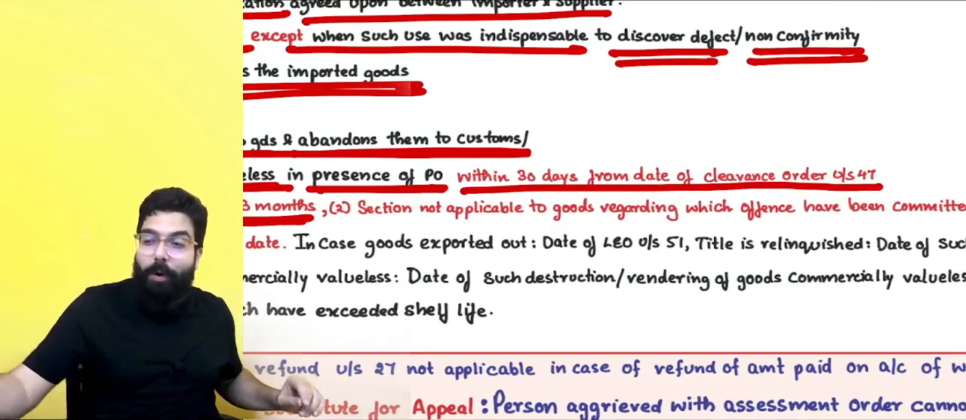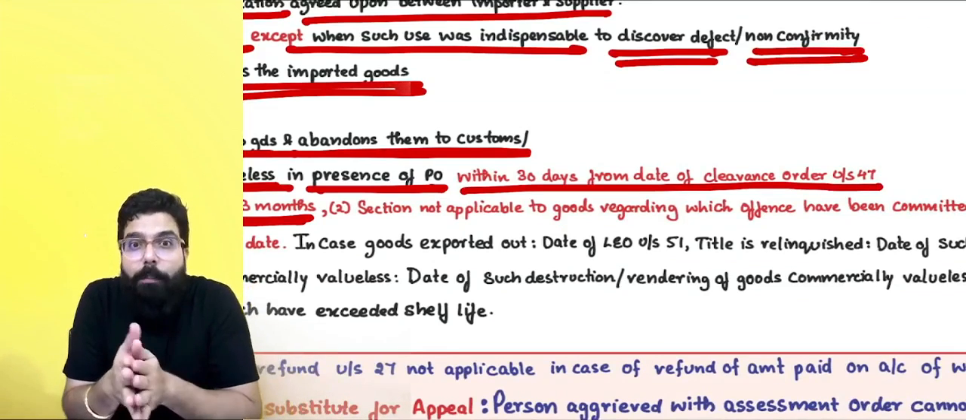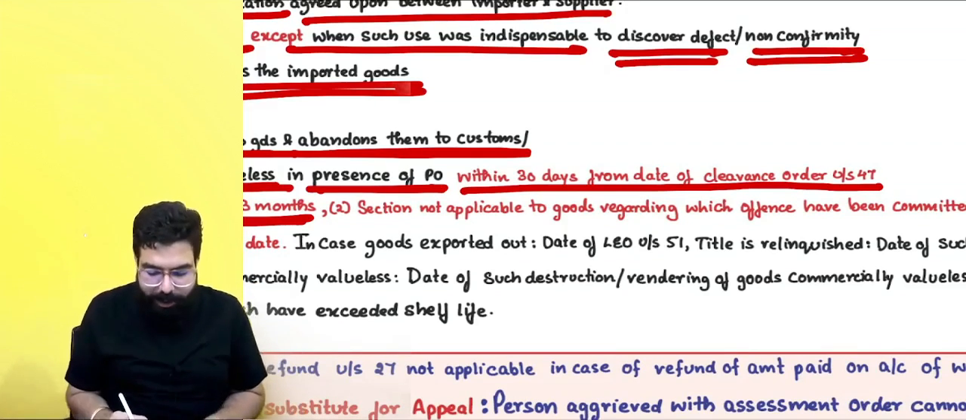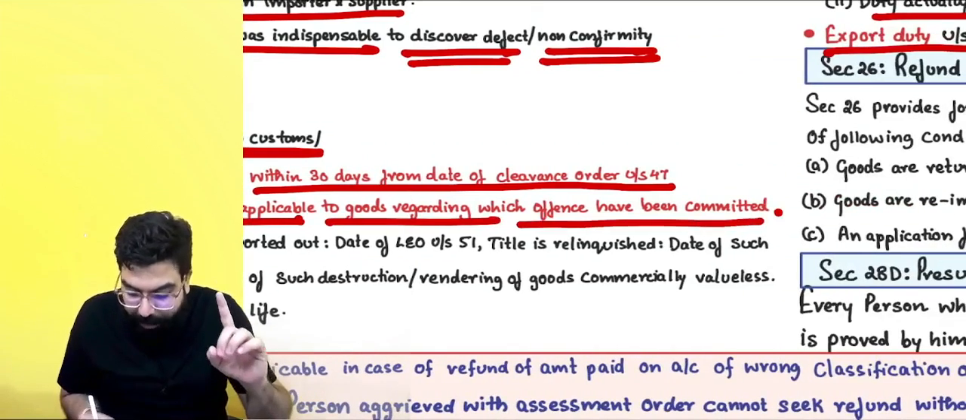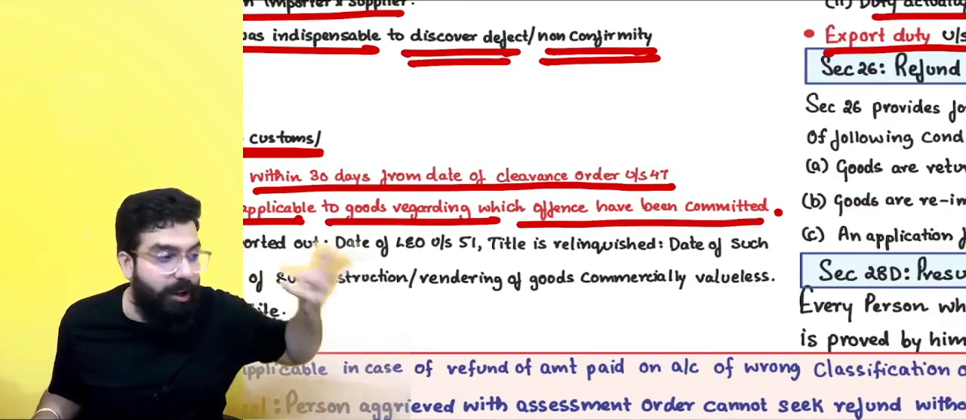And this section is not applicable, you can't say whatever duty I have paid, give my duty back, for guns I have got. Baba, offensive goods and so on, in that case refund of duty is not there. Section is not applicable to goods regarding which an offense has been committed. You got AK-47s into India. You paid the duty. You are caught.